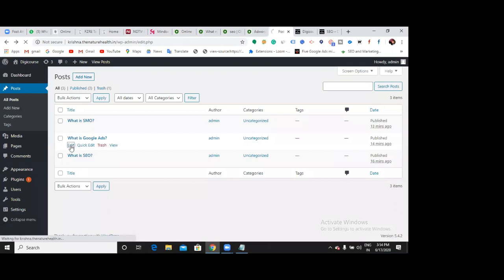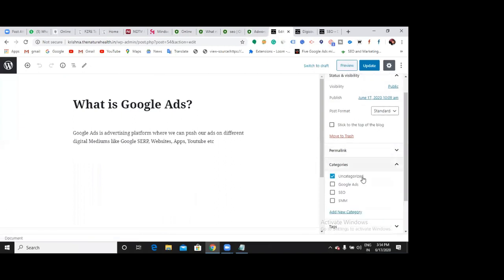Google Ads. So under which category do I have to show this? Google Ads. Is it mandatory again? If you want to show them here, it's up to you. I want to show this blog under Google Ads and SEO categories. Can I do that? Yes, probably yes.